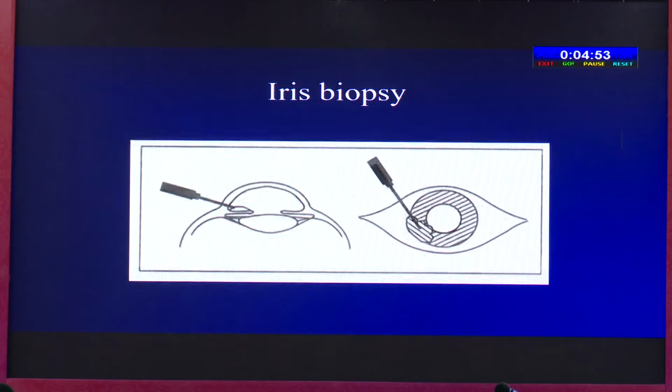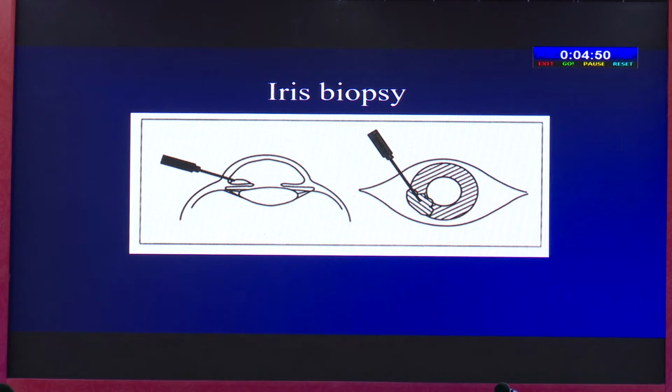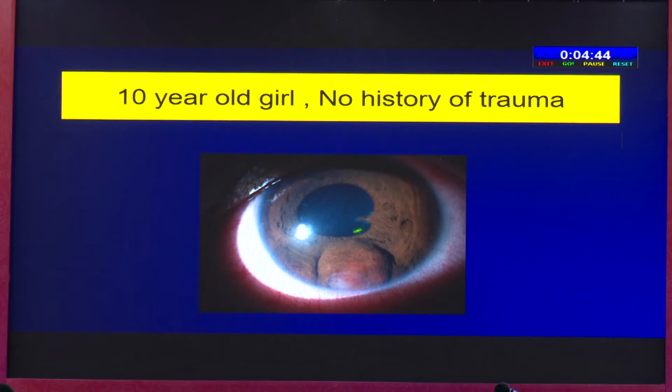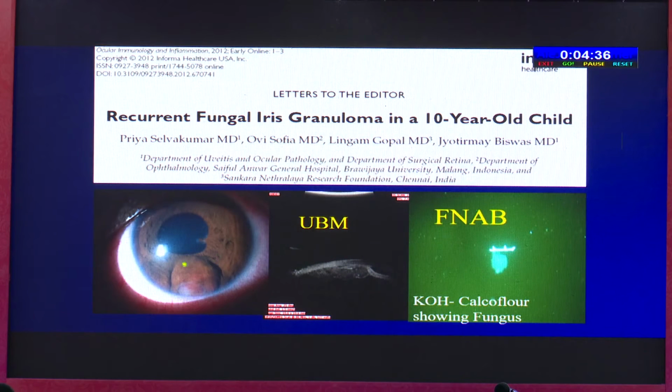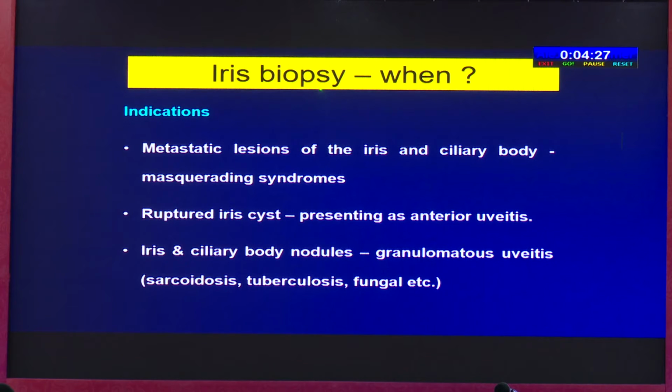Iris biopsy is required in selected cases where you can see the iris nodules or granuloma, which is not established by the standard laboratory technique. And here you can see a mass lesion in the iris, and you can see a synechia indicating that it could be an inflammatory etiology. Indeed, the iris fine needle aspiration biopsy showed KOH Calcofluor stain, fungal filaments. So where do you do the iris biopsy? Metastatic lesions of the iris and ciliary body, masquerade syndrome, retinoblastoma presenting as anterior uveitis, iris and ciliary body nodule, and granulomatous uveitis where sarcoidosis, tuberculosis, and fungal etiology is suspected and is not proven by the standard laboratory technique.